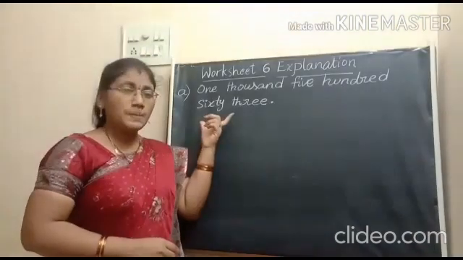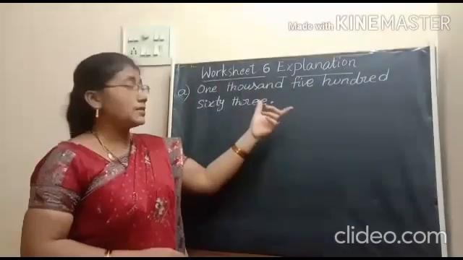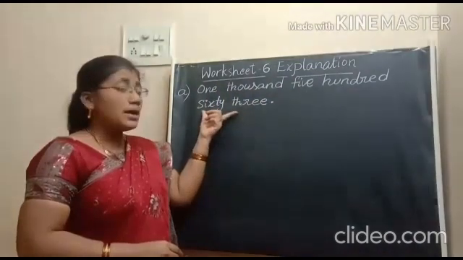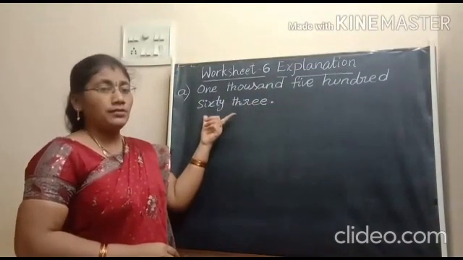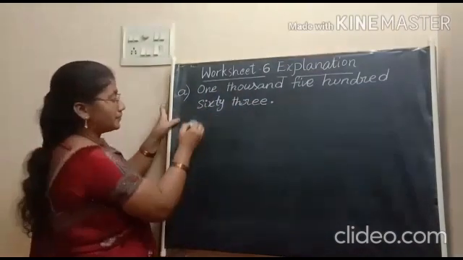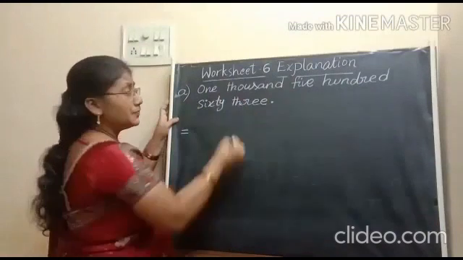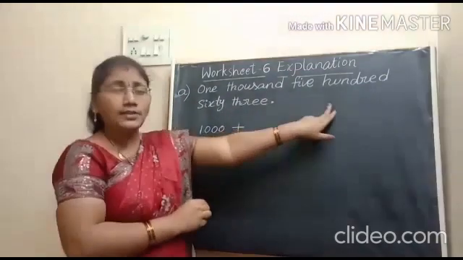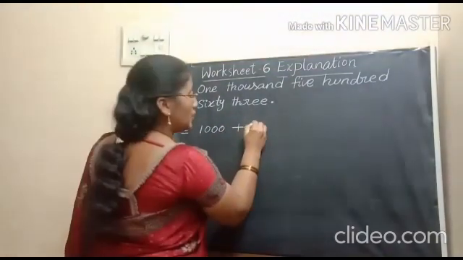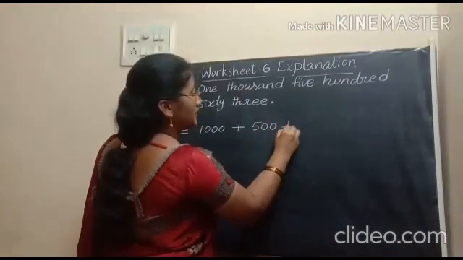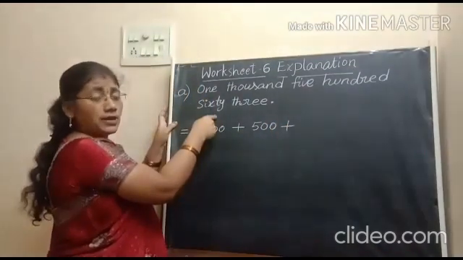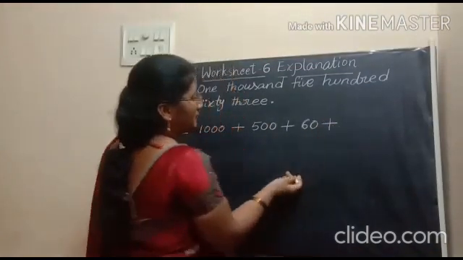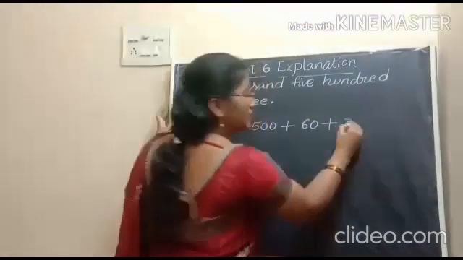In the worksheet, the first number name is 1563. For this number name, we have to write the numeral. Let us see how to write the numeral. How many thousands are here? Only 1000. And how many hundreds are there? Only 500. So, I am writing 500 plus. And 60 means, how can you write 60? Simply 60. 6 tens. 3 means 3 ones.